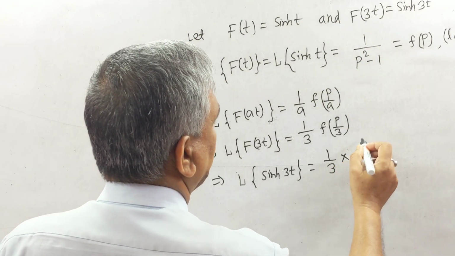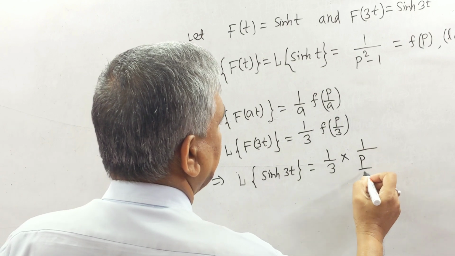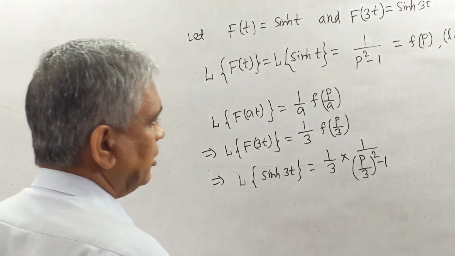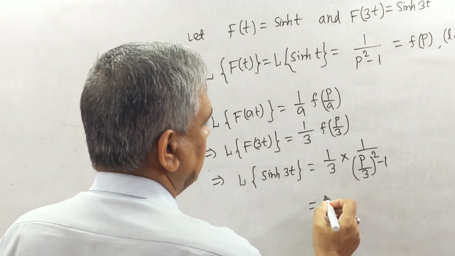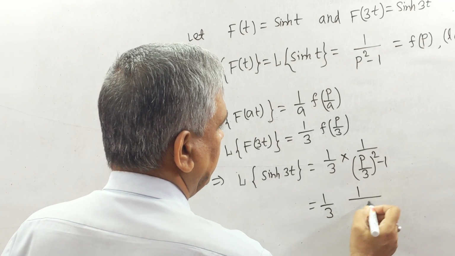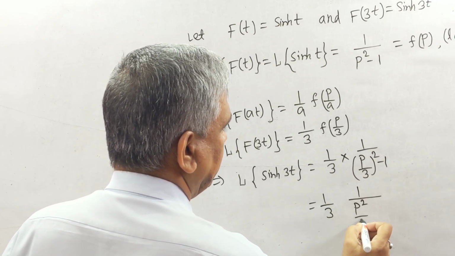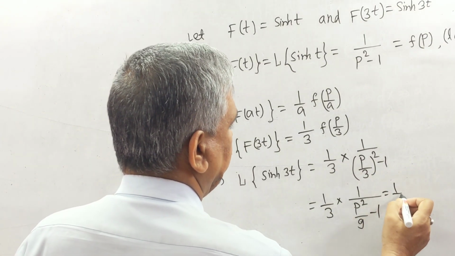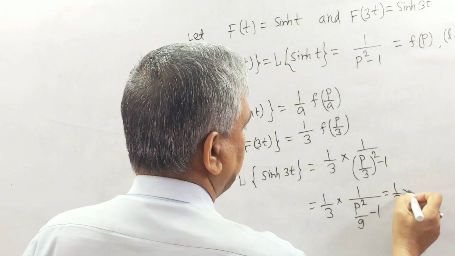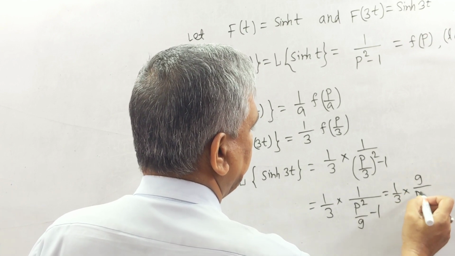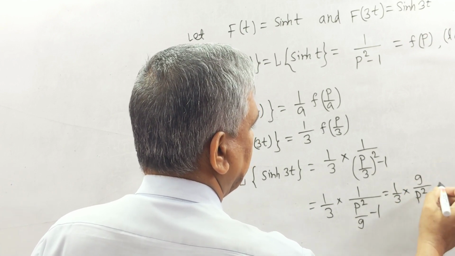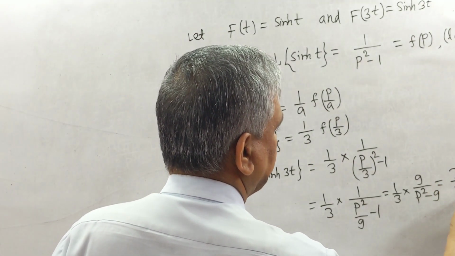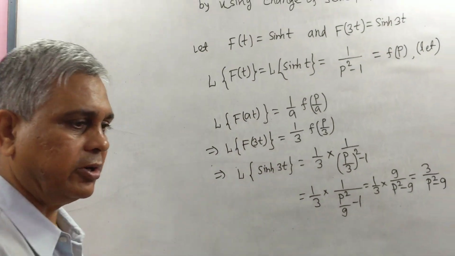So we write here 1 by 3 times 1 by (p by 3) whole square minus 1, equals 1 by 3 times 1 by (p square by 9 minus 1), equals 1 by 3 into 9 by (p square minus 9), equals 3 by p square minus 9. This is the required solution.